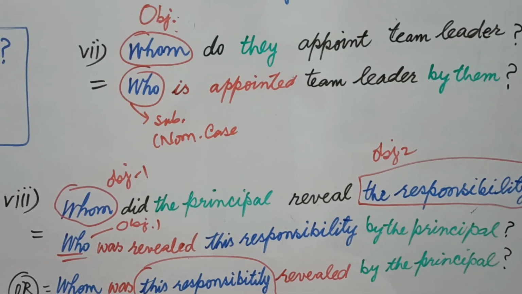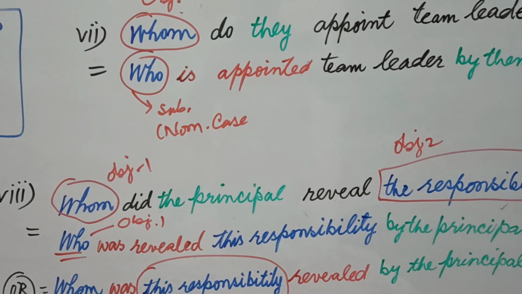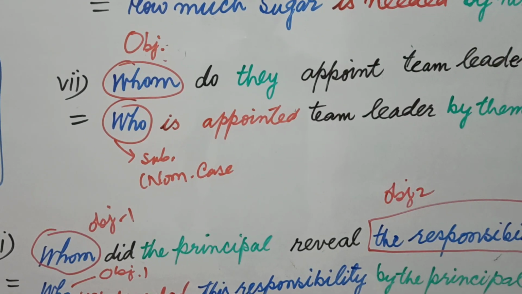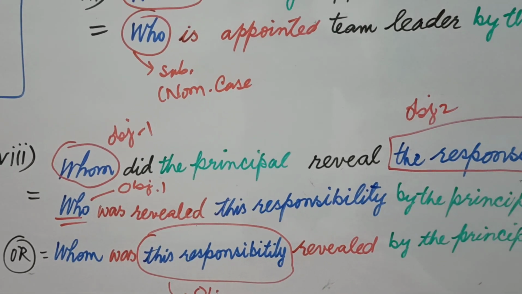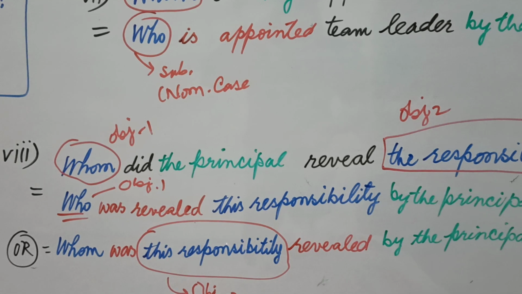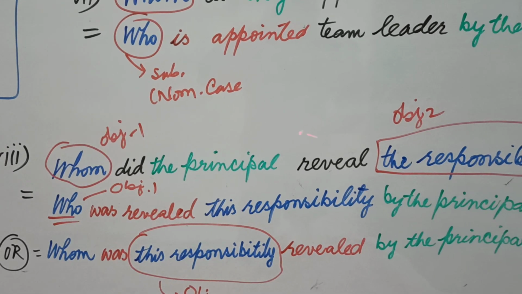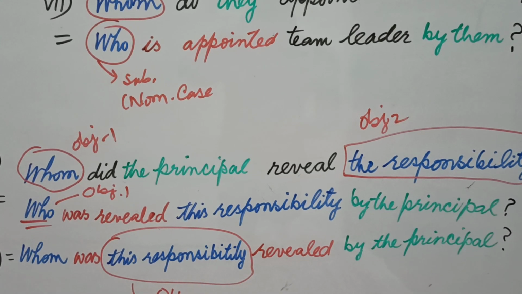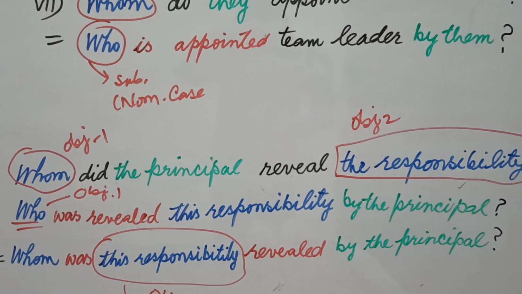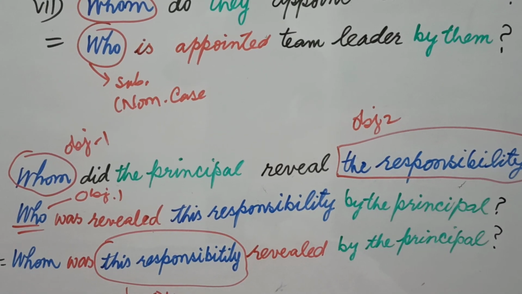Okay, let's take according to the object number 1, as you have done in example number 7. Whom is changed into who. Okay, and the subject is the principal, and principal will be used in the end of the sentence by using by, means by will be followed by the principal.